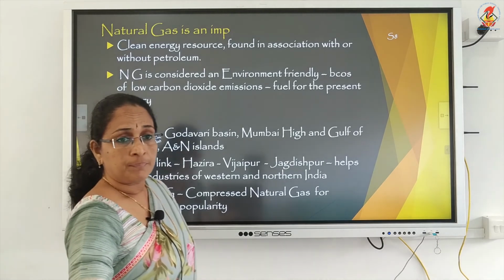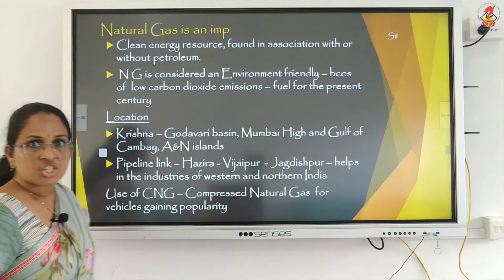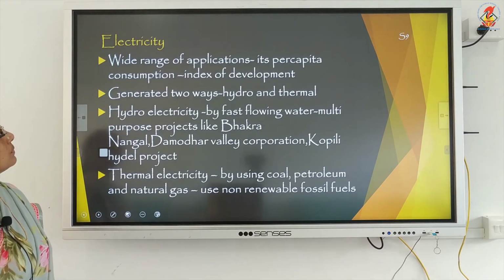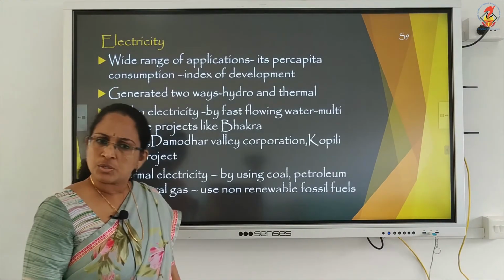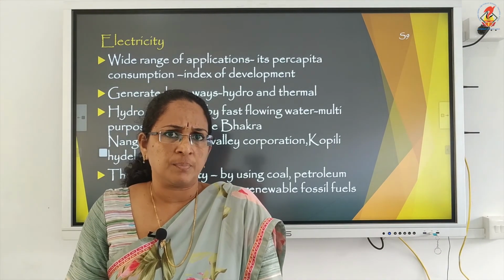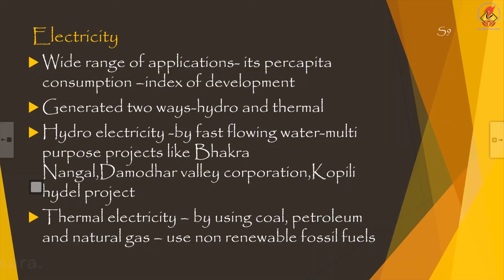Move on to the last conventional source of energy, electricity. We know a wide range of applications for electricity, and the per capita consumption of electricity is considered the index of development.